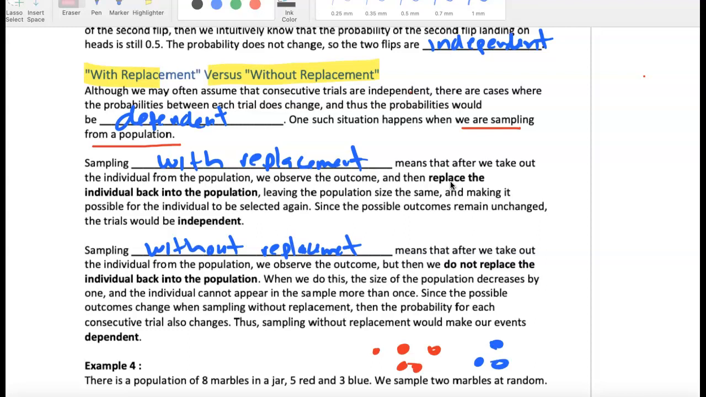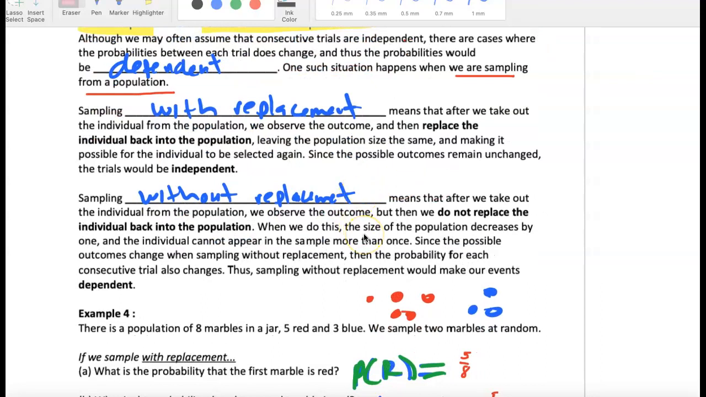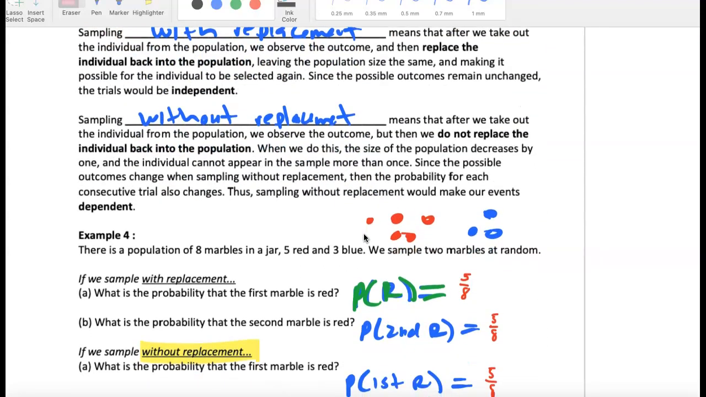One such situation is when we're sampling from a population. In one case, it's with replacement. We replace the individual back into the population. Without replacement is when we do not replace the individual or thing back into the population, which then reduces it. Especially when we have small populations, it impacts the outcomes.